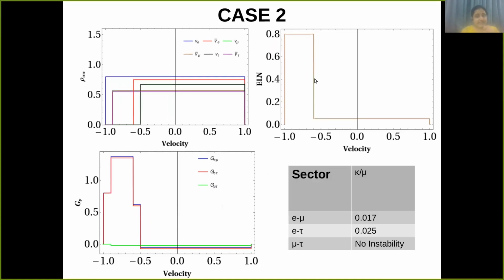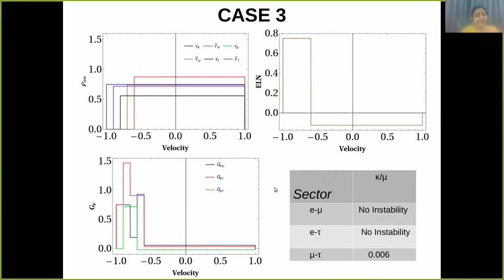Now, the second case is that initially in the ELN there was no crossing, so there was no instability. But now with the addition of the third flavor, E mu and E tau develop a crossing. So at the linear level, E mu and E tau will also have some instability. The third case is that there is an instability in the ELN in the two flavor case, but in the three flavor case only mu tau has a crossing, E mu and E tau don't, so there is an instability only in the mu tau case. So these are three examples which show what the effect of the third flavor can be.